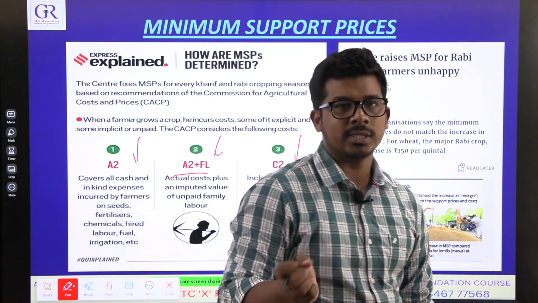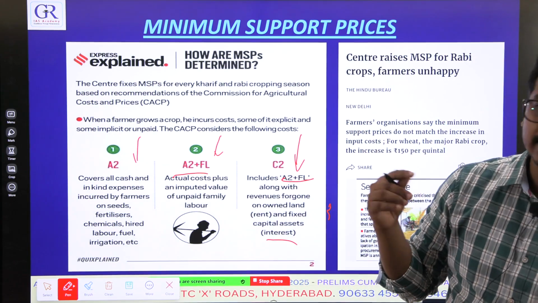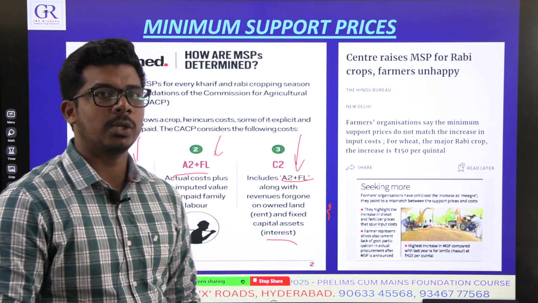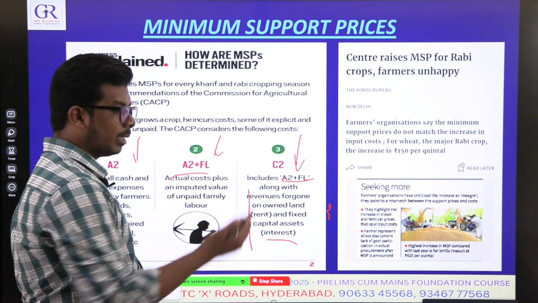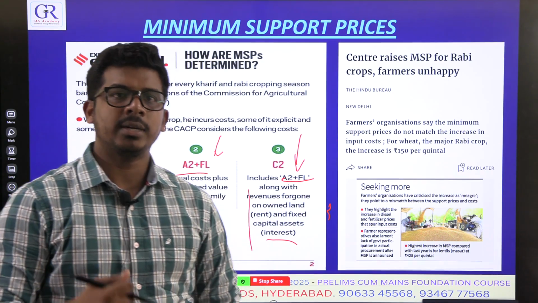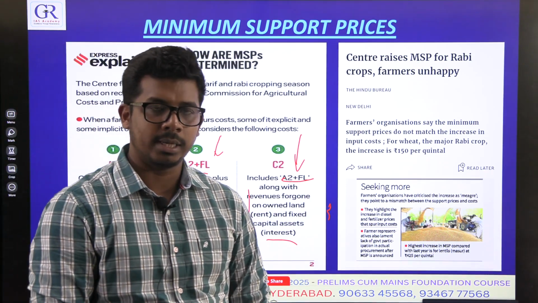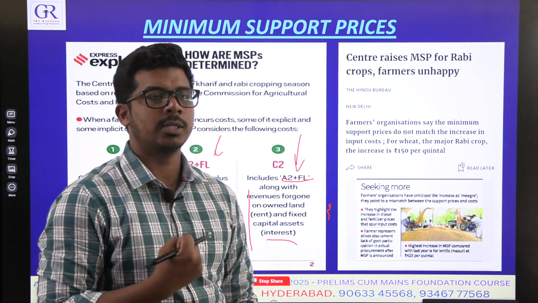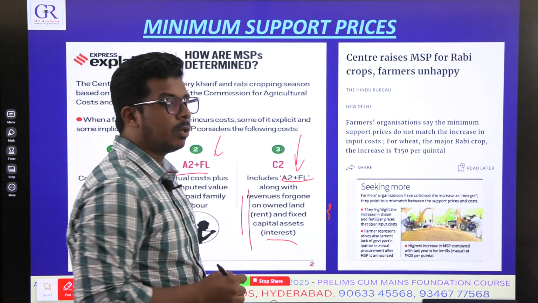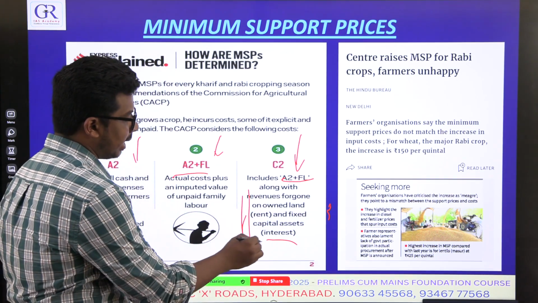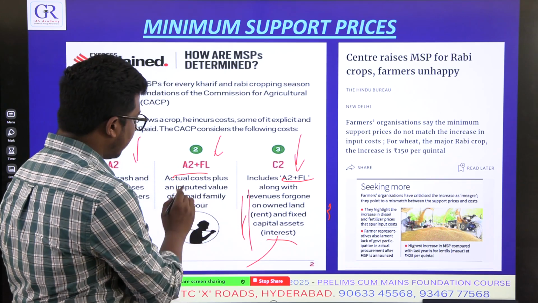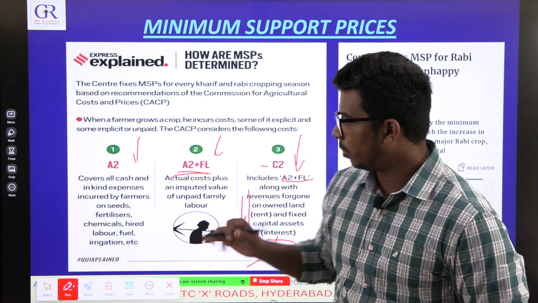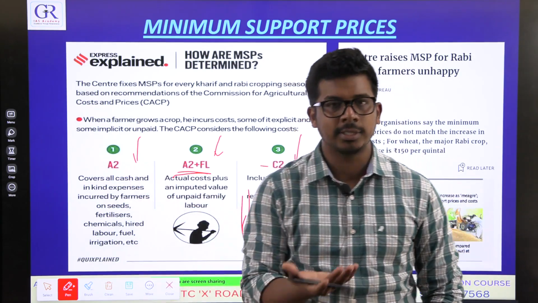But if you had given that land for some other purpose, some lease, you must have gotten some rent on that. Because you are cultivating yourself, you are letting go of that rent. So considering such invisible costs like rent and interest, if you add that to A2 plus FL, it is called C2.